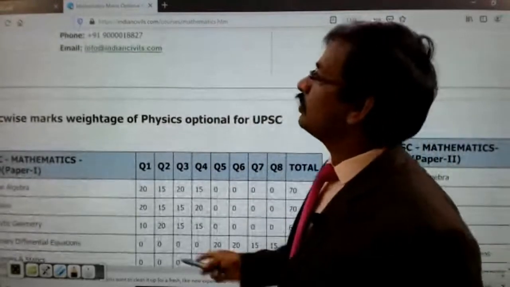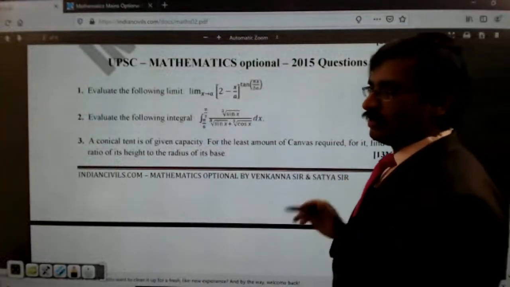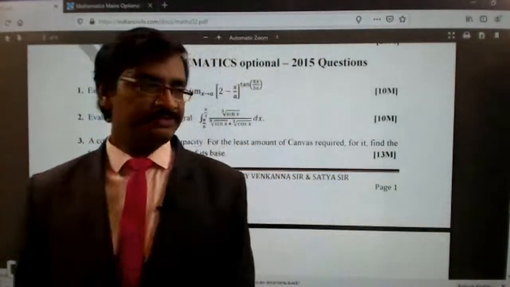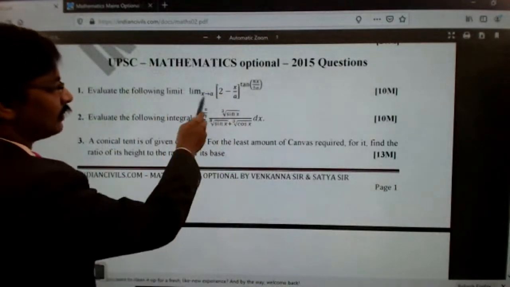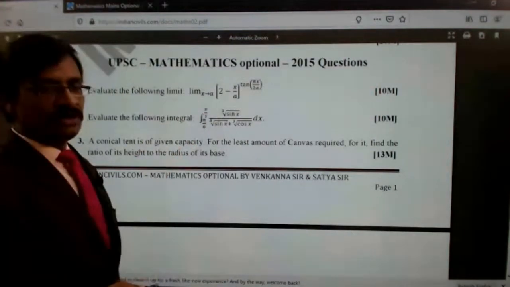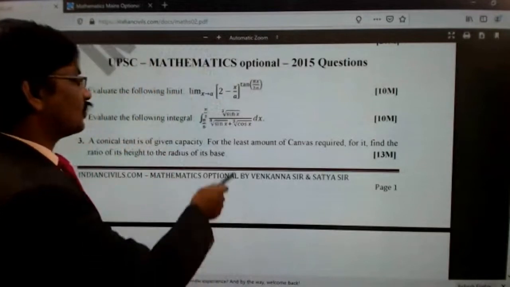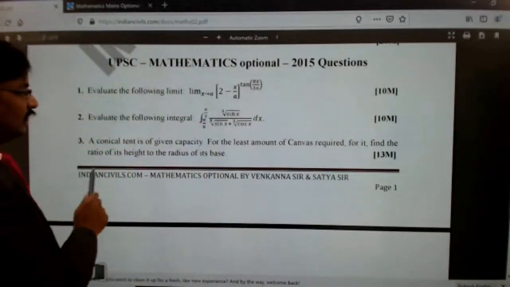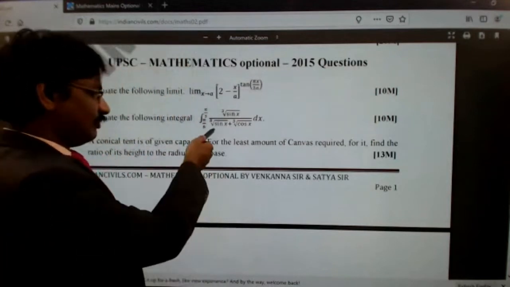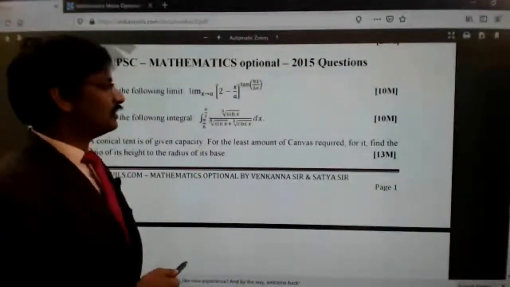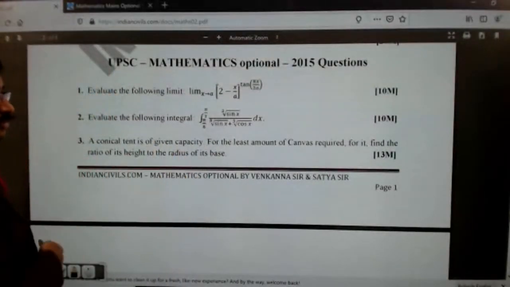And also if you notice, see this, these are all the questions that were taken from the previous years. So this is in 2015. See this particular question, it was from limits, or indeterminate forms, you can say. It can be converted into indeterminate forms. So the questions are asked from limits, that is one section, and another was asked from the integrals. This is a very, very basic level question. This is a +2 standard question. It was given straight away like this. It is the fundamental theorem of integration, with which we will be able to solve it easily.